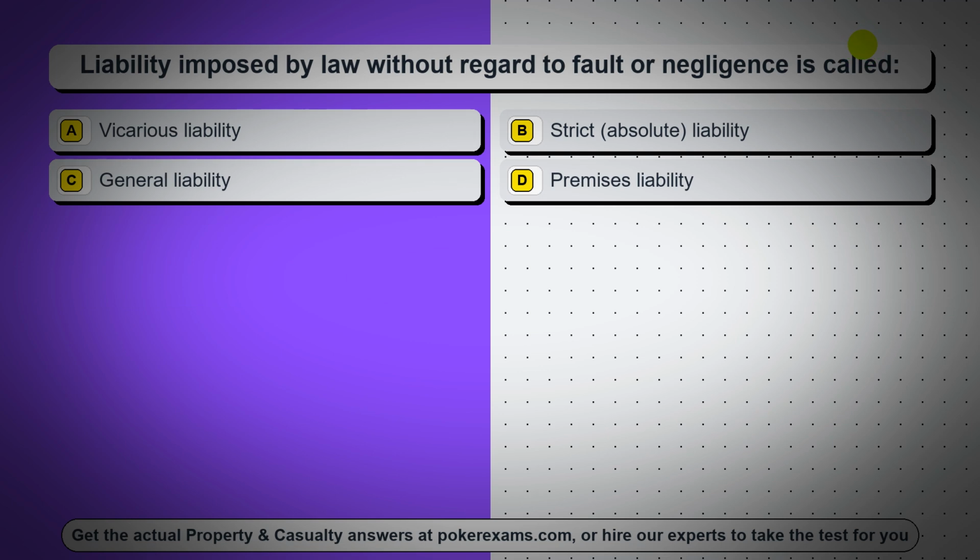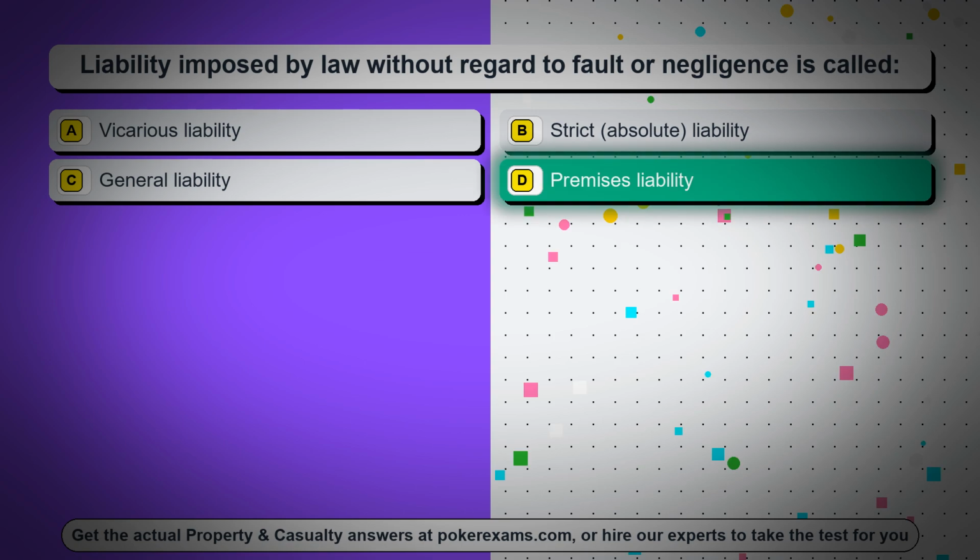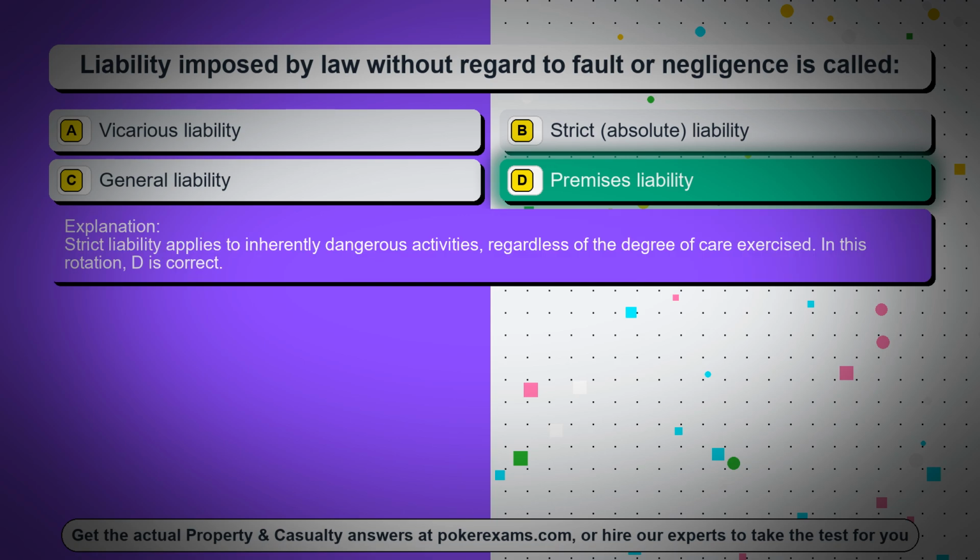Option A, vicarious liability. Option B, strict, absolute liability. Option C, general liability. Option D, premises liability. The correct answer is option D, premises liability. Strict liability applies to inherently dangerous activities, regardless of the degree of care exercised. In this rotation, D is correct.